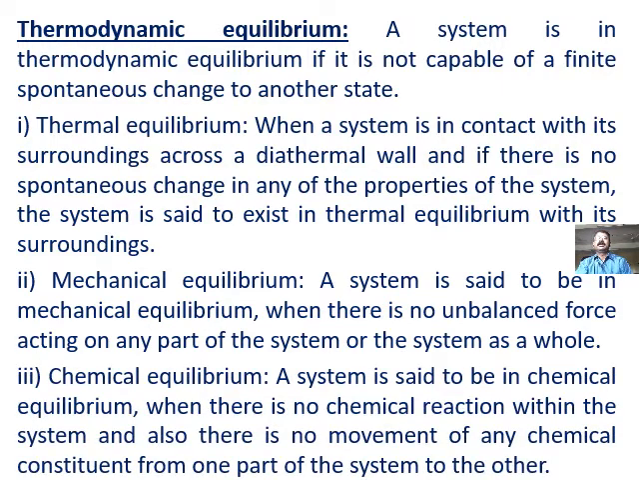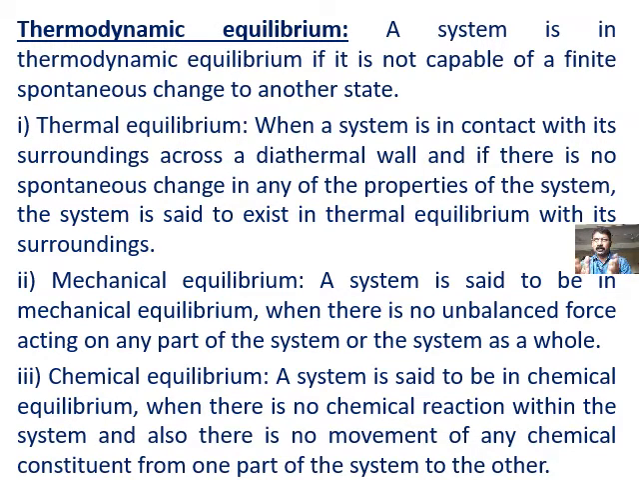Now coming to the last condition, that is the chemical equilibrium. A system is said to be in chemical equilibrium when there is no chemical reaction within the system, and also there is no movement of any chemical constituent from one part of the system to the other. I hope you can imagine the system, right? So if it has to be in chemical equilibrium, there is no chemical reaction within the system.